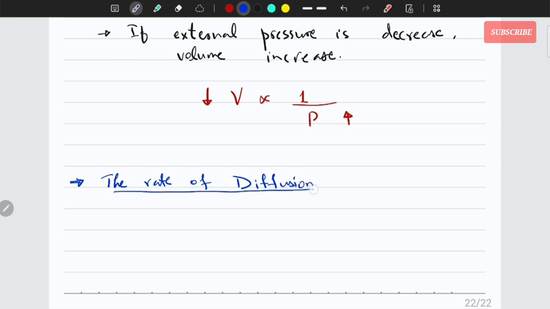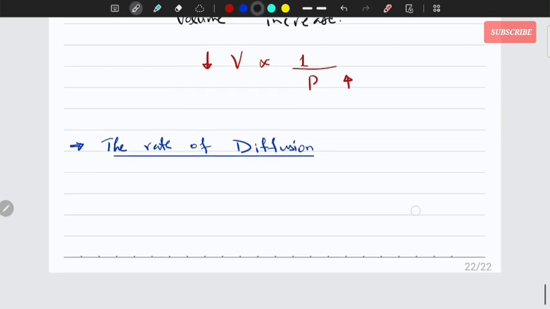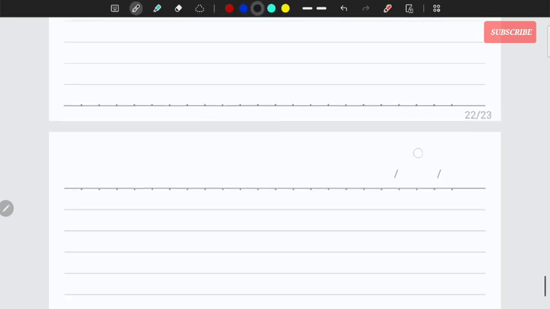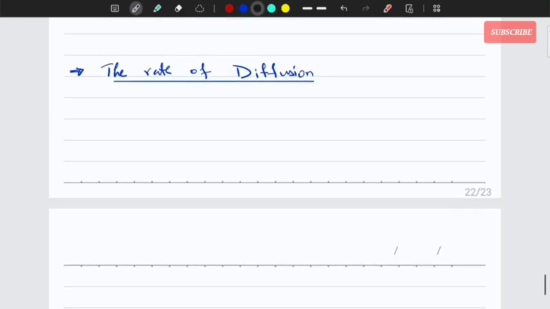It's the intermixing of the gases or the movement of the gas particles and liquid particles from high concentration to low concentration, or the point where they are more to the point where they are less, right? So you can call it the diffusion. But do all the gases diffuse at the same speed, at the same rate? I don't think so. Let's see that. Okay, let's talk about that.